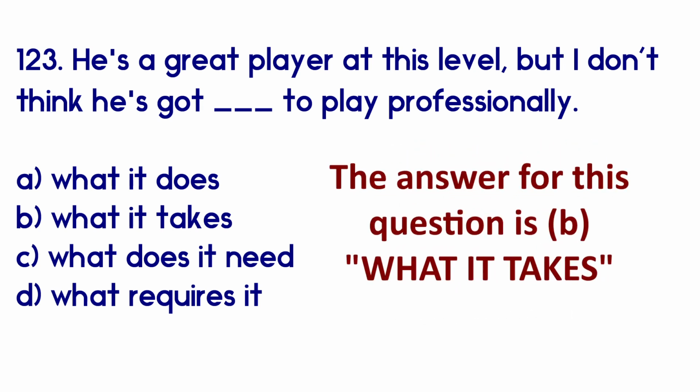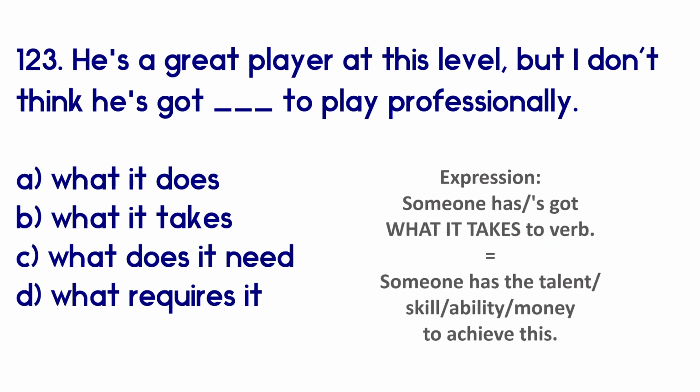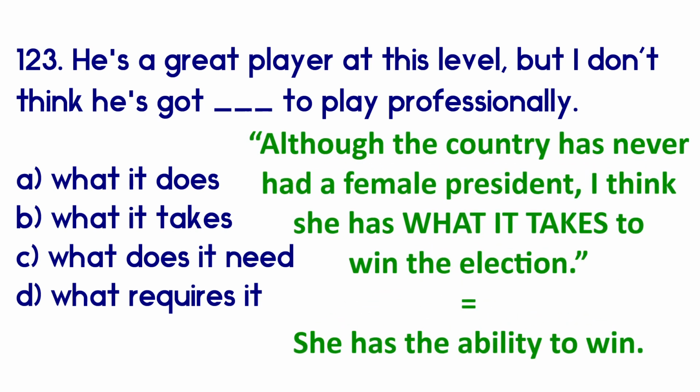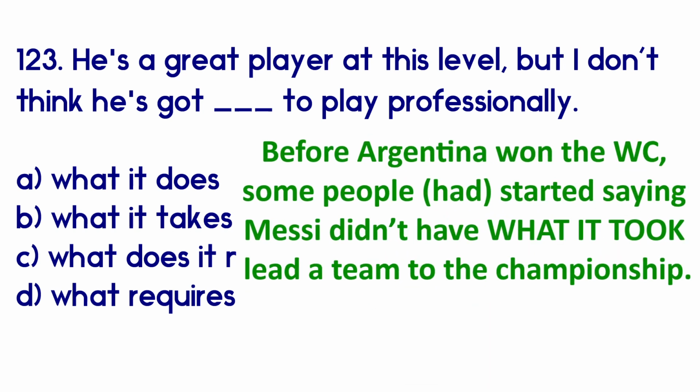So now we have A and B. Well, the answer is what it takes. If someone has what it takes to verb, that means they have the talent, ability, skill, money to do something. For example, although the country has never had a female president, I think she has what it takes to win the election. Or, before Argentina won the World Cup, some people started saying that Messi didn't have what it took to lead a team to the championship.